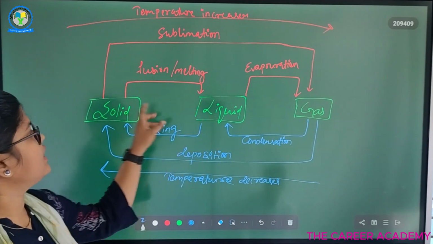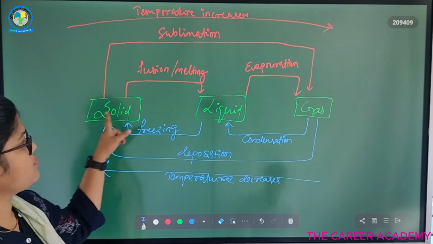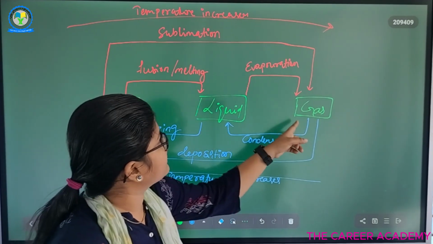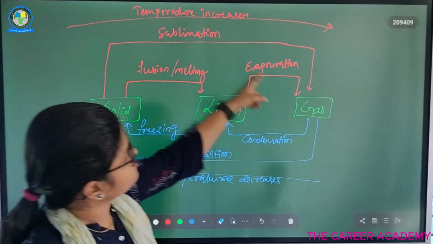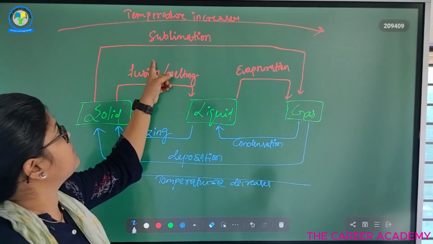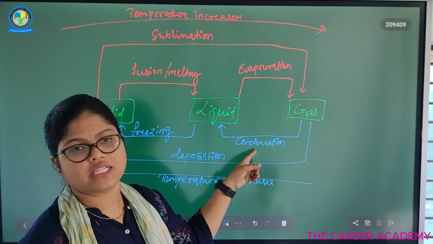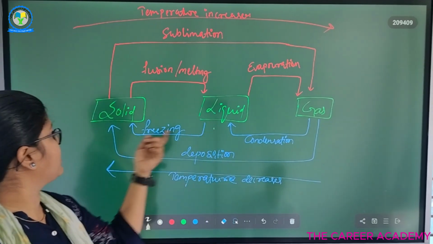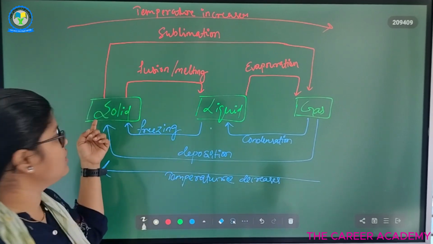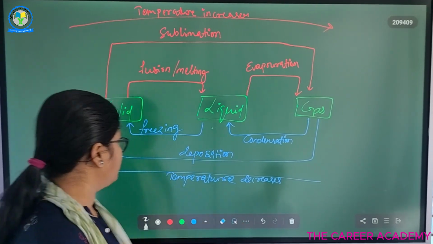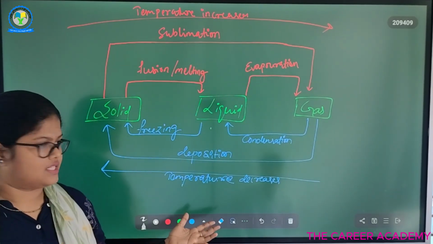From solid to liquid, by the process of fusion or melting, the state changes from solid to liquid. From liquid to gas by the process of evaporation. From solid directly into gas by the process of sublimation. From gas to liquid is the process called condensation. From liquid to solid is called freezing, and from gas to solid is called deposition. So here is the total interconversion of states.